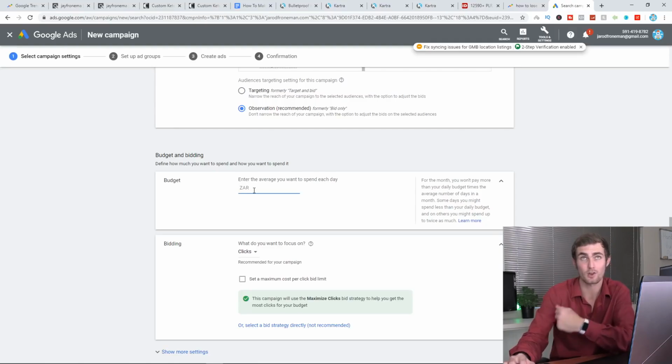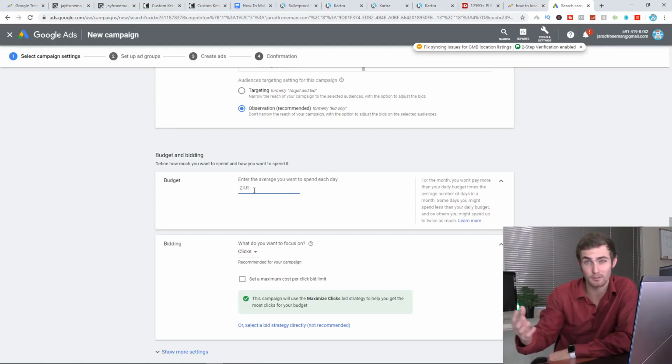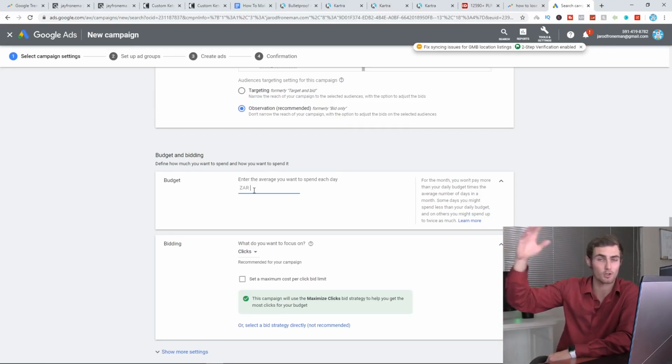The budget: I've been spending about 250 Rand per day, which is about $20 per day, to see about $40 to $50. Some days even $80, which is over 1,500 Rand.